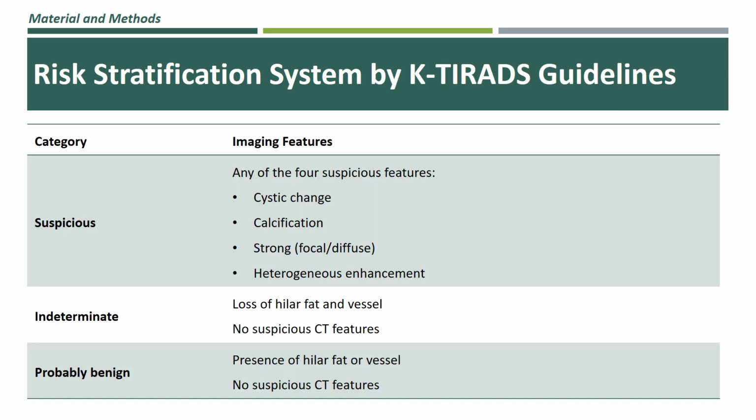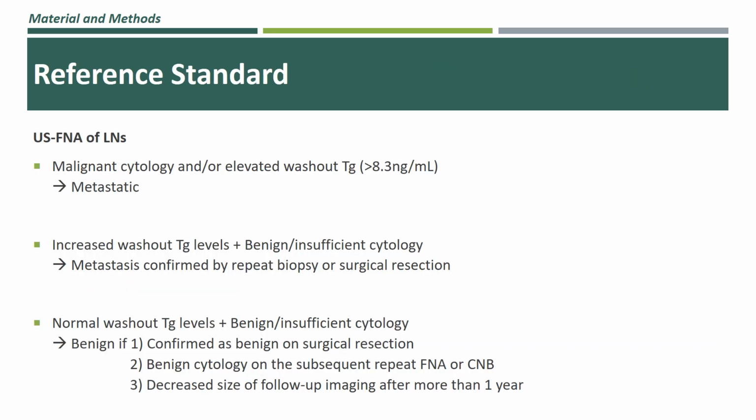The evaluated CT features were used to classify the lymph nodes into 3 categories according to K-thyroids: probably benign, indeterminate, and suspicious. Lymph nodes were finally diagnosed as metastatic or benign based on the cytology and washout thyroglobulin level as follows.